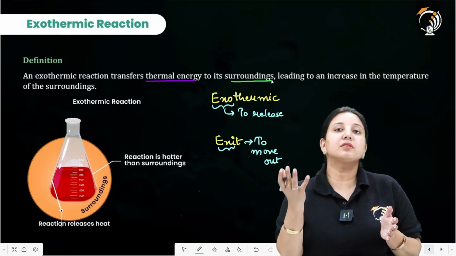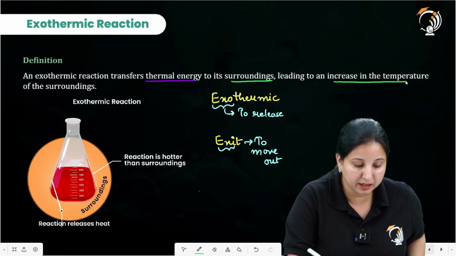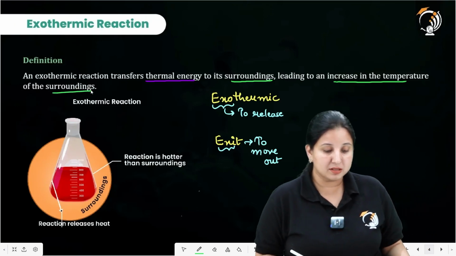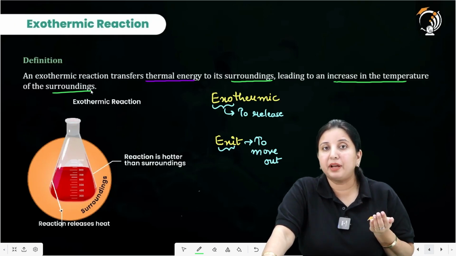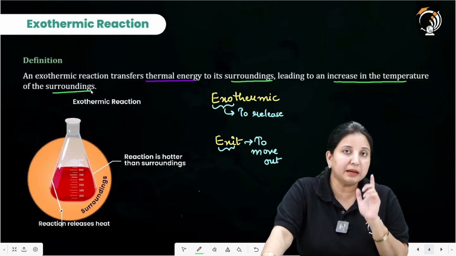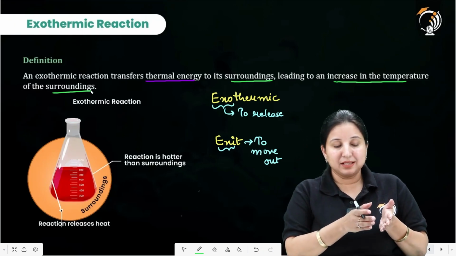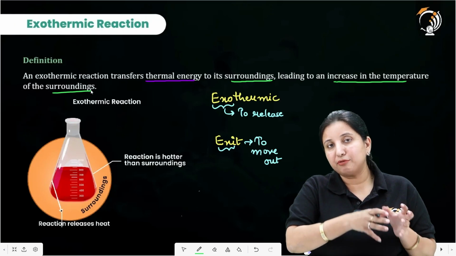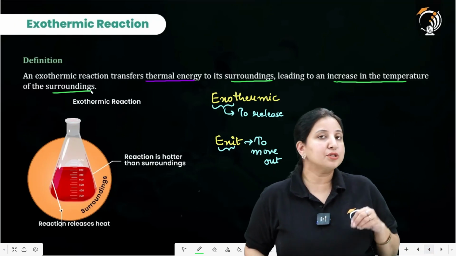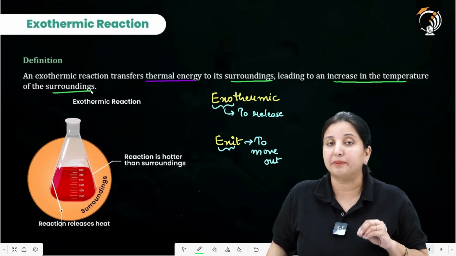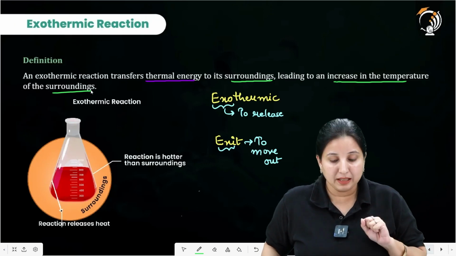The temperature of the surroundings is going to increase. So whenever we carry out a reaction and that reaction is transferring heat from the reaction to the surroundings, that particular reaction is called an exothermic reaction, and the temperature of the surroundings is going to increase.